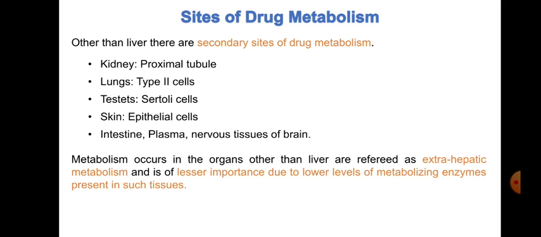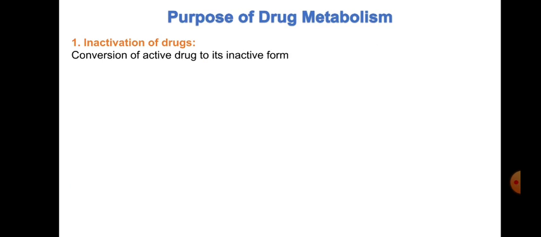That is why these are called secondary sites of drug metabolism, and this we also refer to as extrahepatic metabolism. The metabolism which is not happening in the liver, but in other sites or organs of the body, we refer to as extrahepatic metabolism, and this is of lesser importance because of lower levels of metabolizing enzymes present in these tissues.